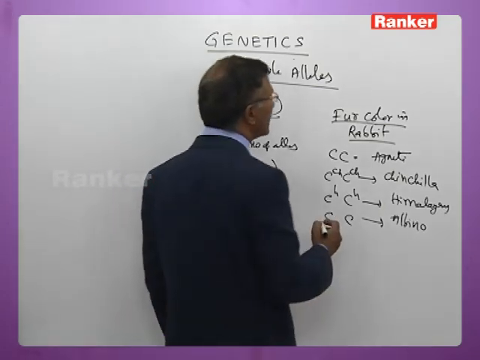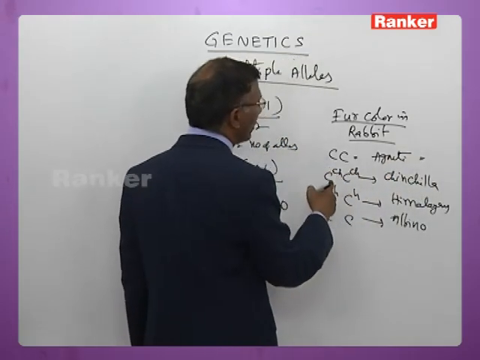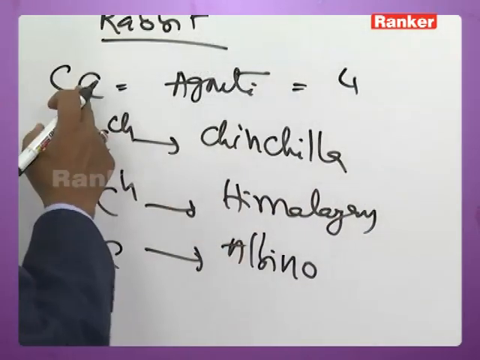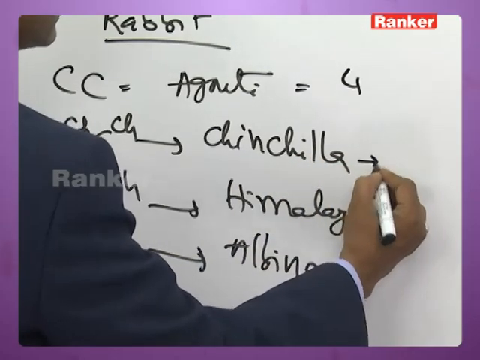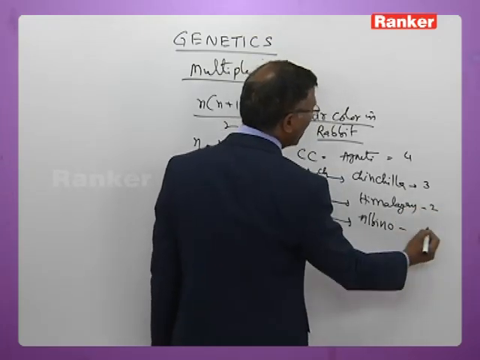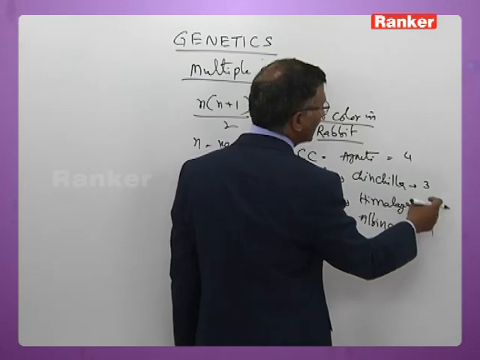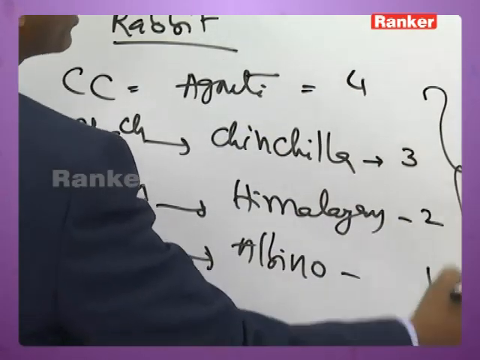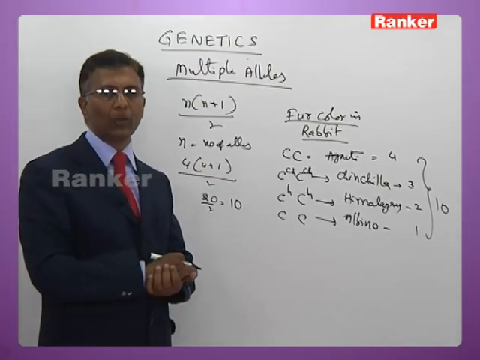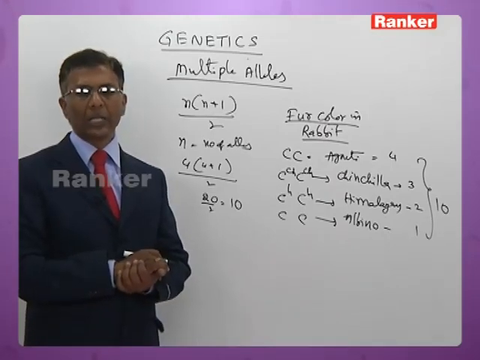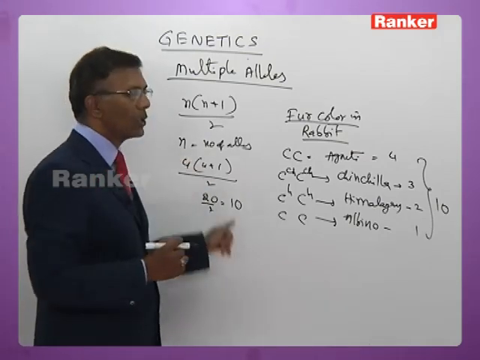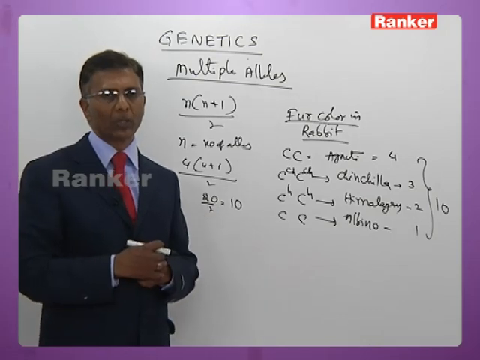Agouti exists in how many forms altogether? Agouti can exist in 4 forms, 1, 2, 3, 4. In the same way, chinchilla can exist in 3 forms, Himalayan can exist in 2 forms, and albino exists in 1 form. If you total all these, 4 plus 3 is 7, plus 2 is 9, plus 1 is 10. So altogether it can exist in 10 forms. So by using the formula n(n+1)/2, you can find out the total possible genotypic forms of multiple alleles. In the case of fur color of rabbit, there are 10 genotypic forms if you take multiple allelism into account.